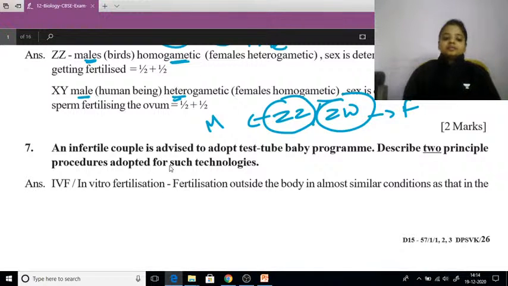An infertile couple is advised to adopt the test tube baby program. Step 2 principal procedures adopted for such technologies.